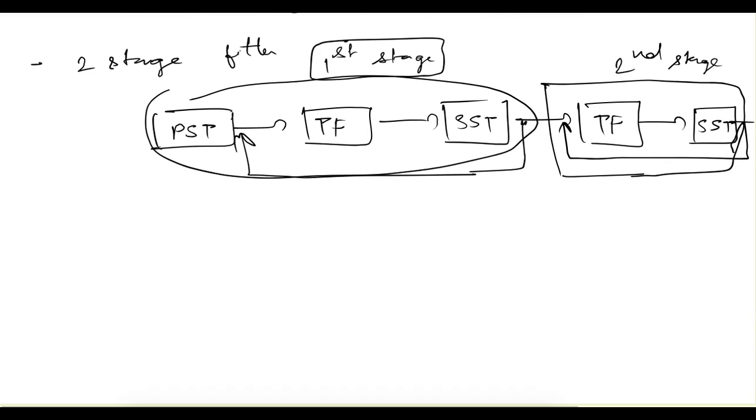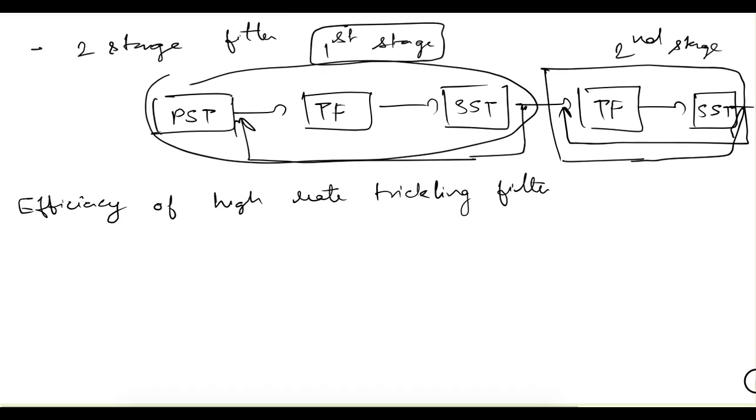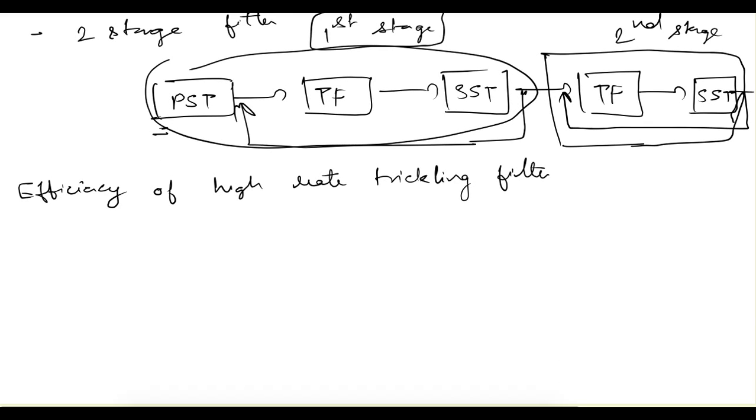Now let's see the efficiency of this high rate trickling filter. That will depend on whether we are using only a single stage filter, which is a separate unit, the first stage that I told you about.